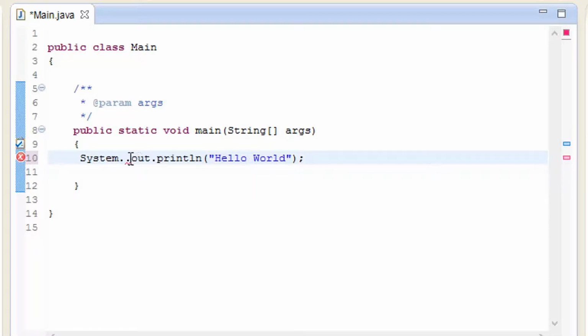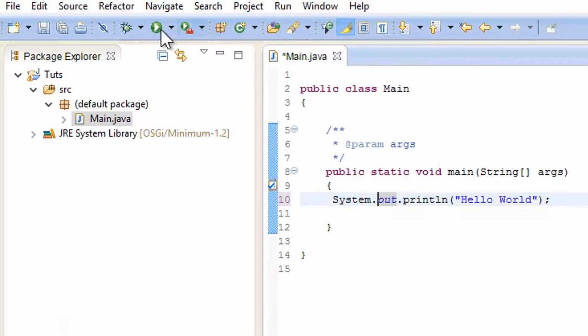Okay, so there you see I added one dot to it. So now the error has gone. It was showing me the red light because this editor is going to help me out that I have made some mistake. So that was the help from the editor itself. So let's go ahead and check that it has been done or not.